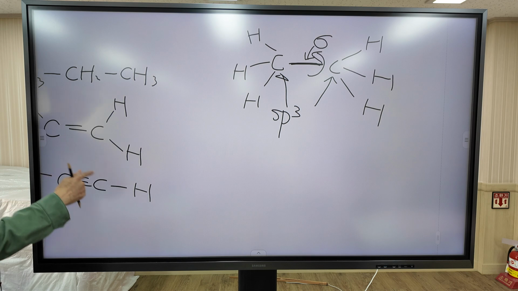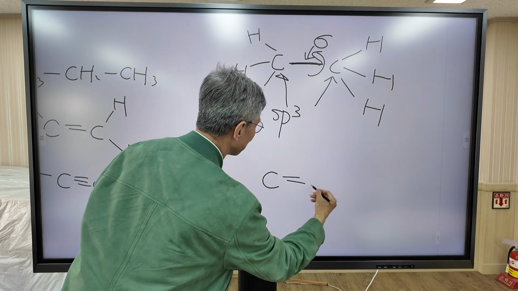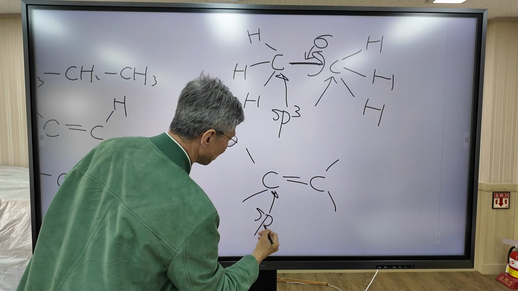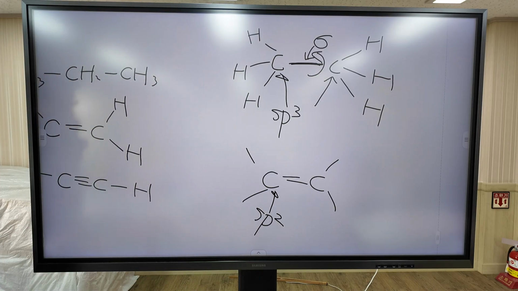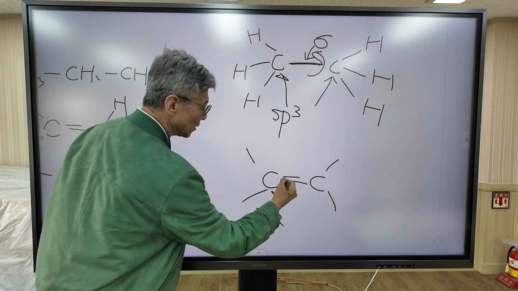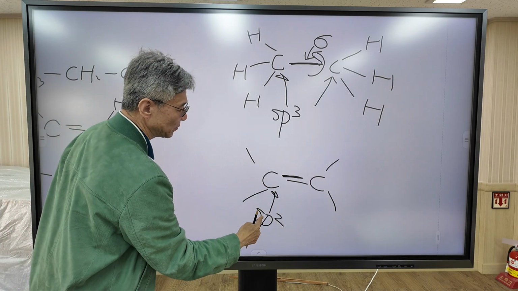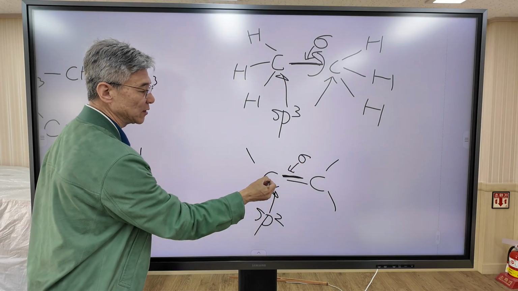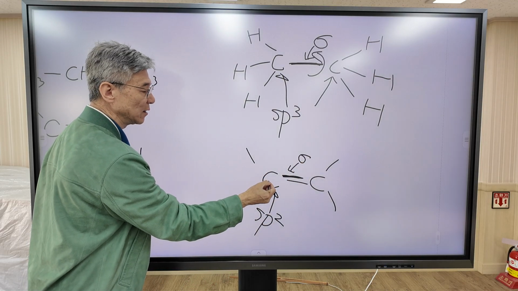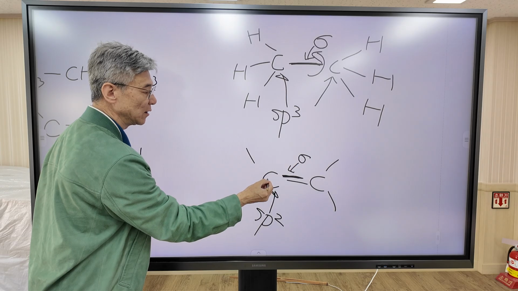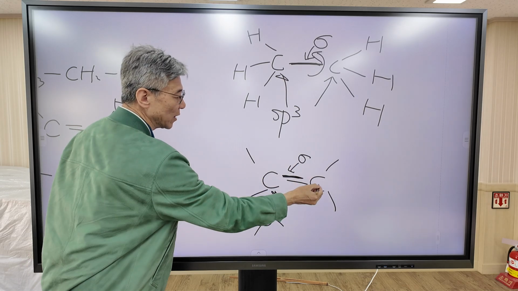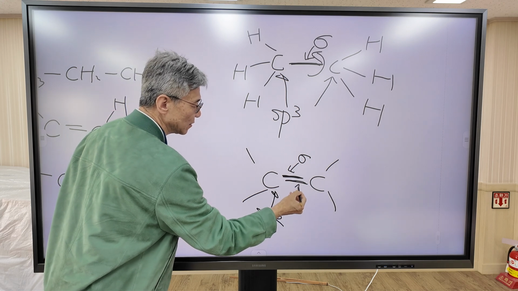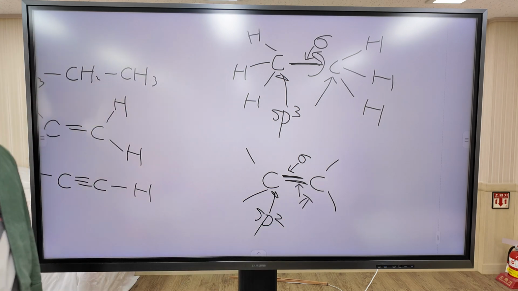And in an alkene, which has a double bond, we are going to use sp2 hybridization. So this bond is formed by the overlap of sp2 hybridization orbitals. And one p orbital remains unhybridized. The p orbital is perpendicular to this plane, so two p orbitals overlap with each other sideways. Two p orbitals form an additional pi bond.